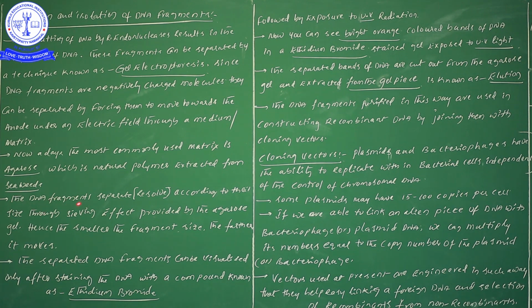Now we are going to keep these DNA fragments in the sieves. After the final explanation I will draw one diagram of gel electrophoresis, and at that time I will show you that diagram. So these DNA fragments separate according to their size through the sieving effect provided by the agarose gel.